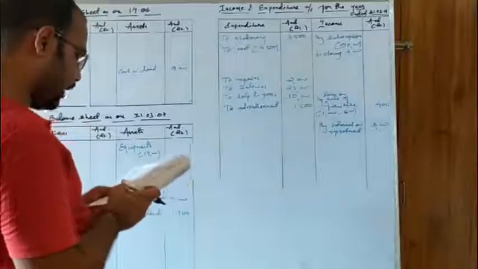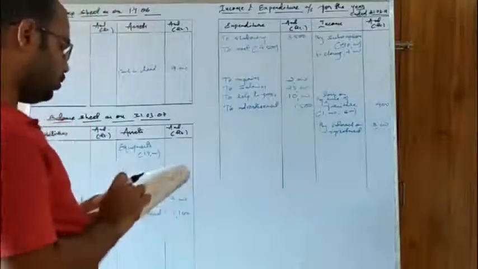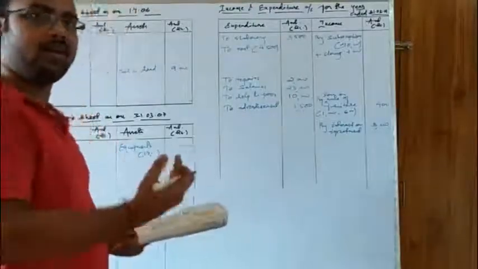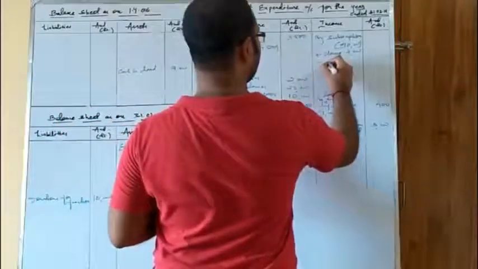And for March 2006, it is 9,000. That means there is opening subscription due. Opening means not related to the current year, related to the previous year. So it will be deducted over here, less opening.